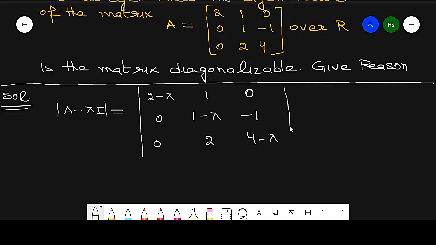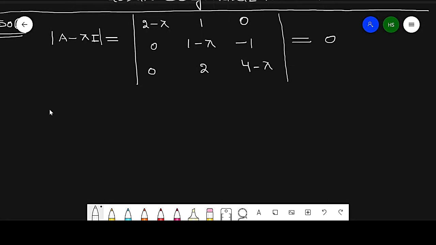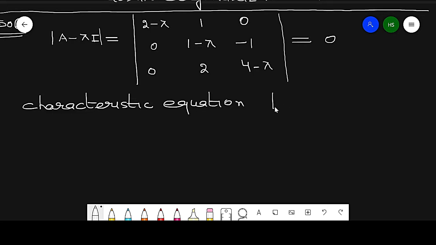I write it directly because we already did it in the previous lecture. The characteristic equation is the determinant equal to 0. So this is the characteristic equation of matrix A, which is the determinant of A minus lambda I equal to 0.